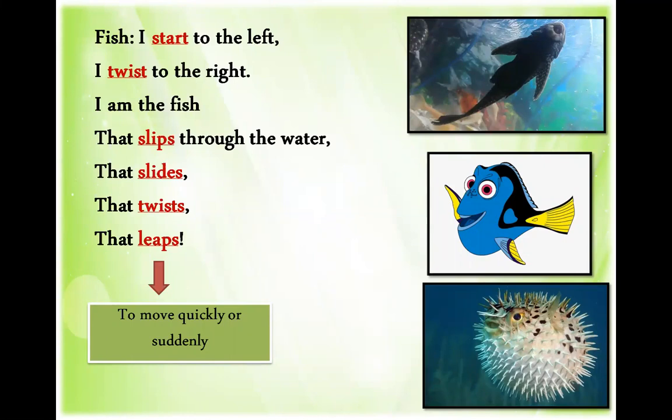Have you ever touched a fish? Its skin is very slippery and it's very difficult to hold it in our hands. That twists, that leaps. Now here the word leaps means to move quickly or suddenly. When does a fish leap? It leaps when it is trying to escape from the jaws of big marine creatures like swordfish and sharks.